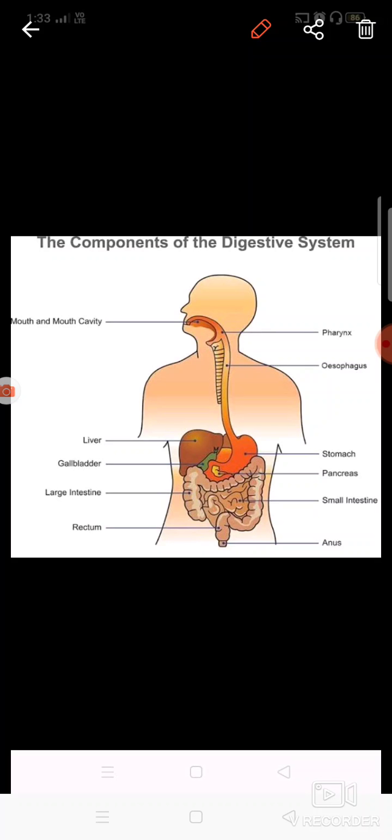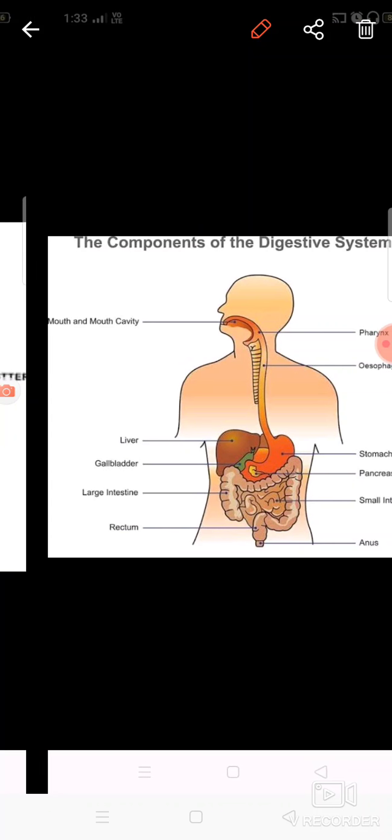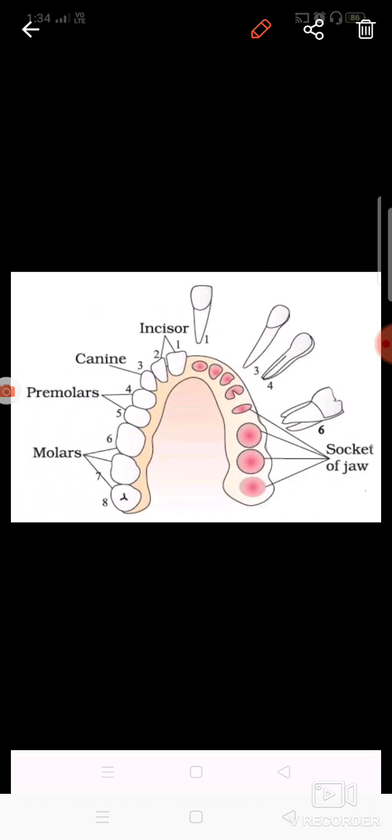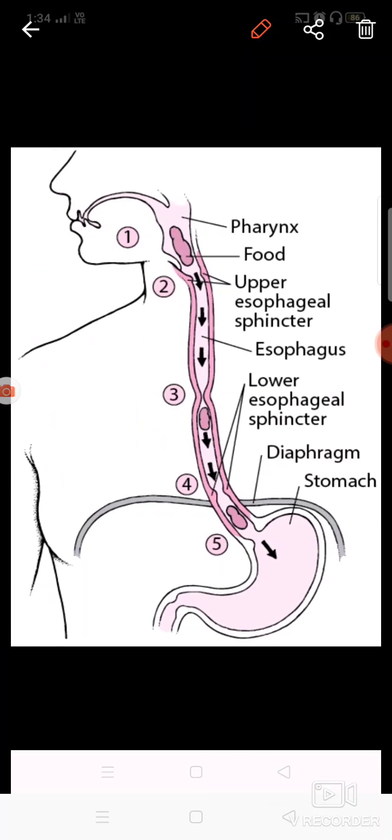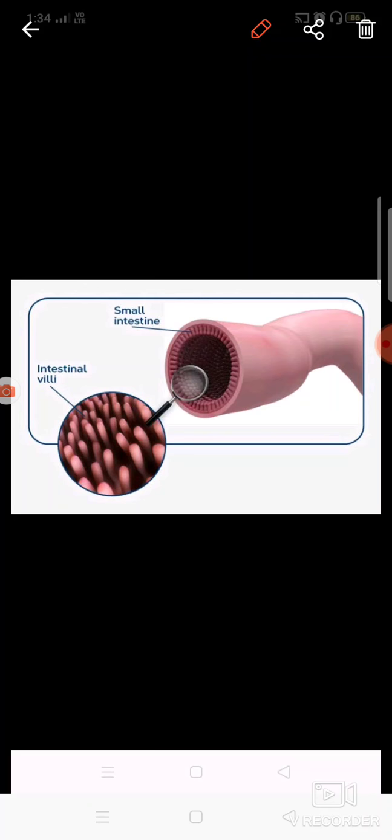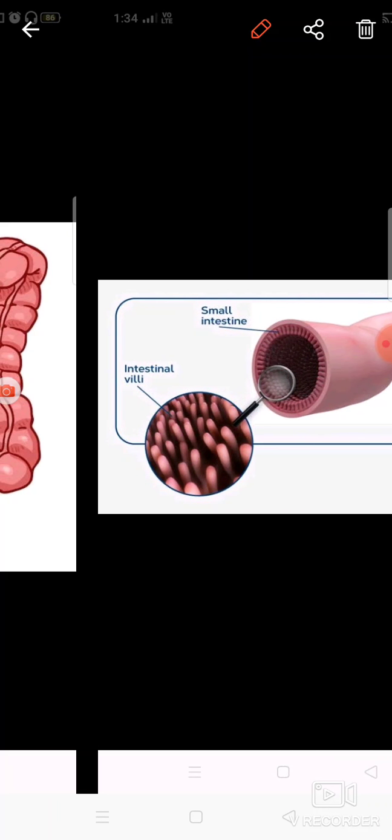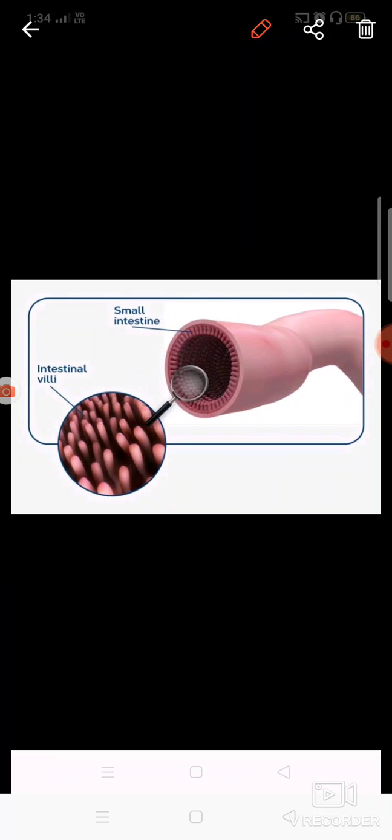Then when the food is digested, it travels through the small intestine where the nutrients are absorbed. Then it goes to the large intestine where mostly the water is absorbed. Then waste products are stored in the rectum and expelled through the anus. These are the taste buds, the different kinds of teeth, incisors, canines, premolars, molars, and these are the villi which absorb the nutrients, and this is your large intestine.